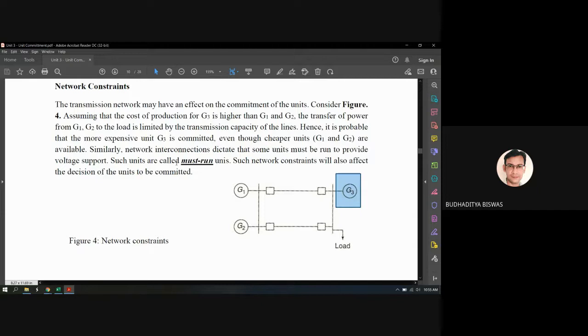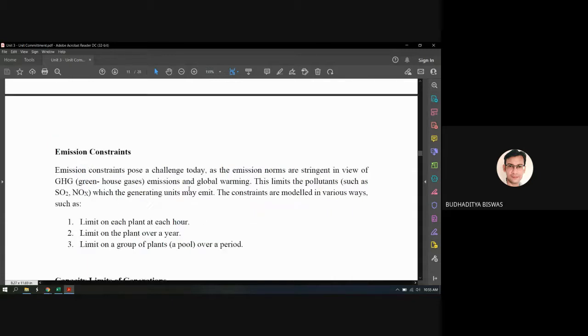The unit which is maintaining the voltage of a particular bus is called the must run unit, and a must run unit must be committed all the time. So such network constraints will also affect the decision of the unit to be committed. So you see, there are so many problems when we find out which unit will be committed and which will not. That's why this is a very vast problem.